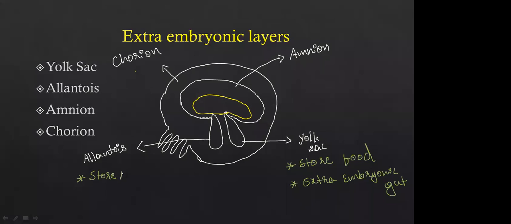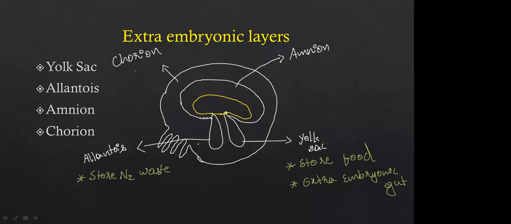Okay, Shashikala. Which stores the nitrogenous waste. Okay, see, we know that the baby or the developing embryo is going to give the nitrogenous waste to the placenta, right? But it cannot always throw out the nitrogenous waste into the maternal body.